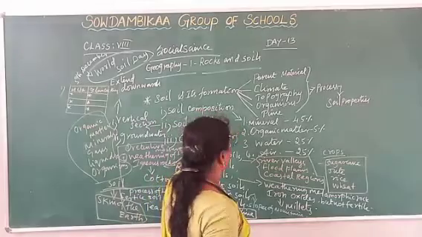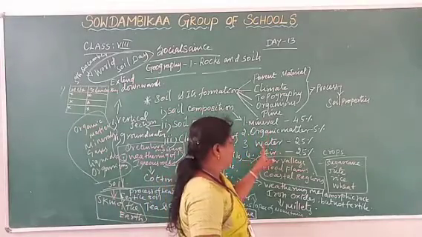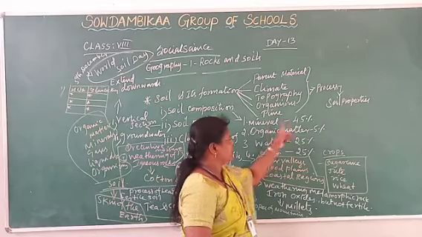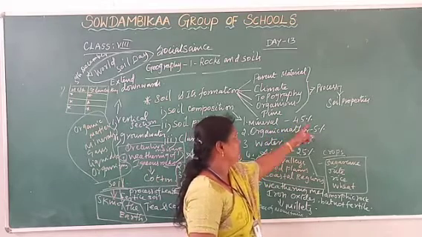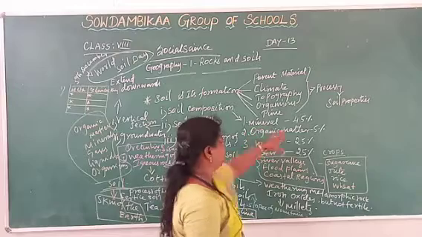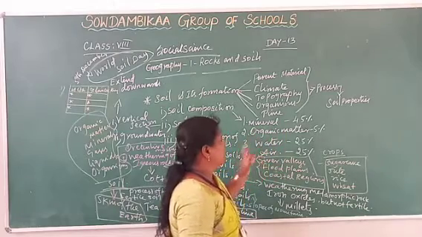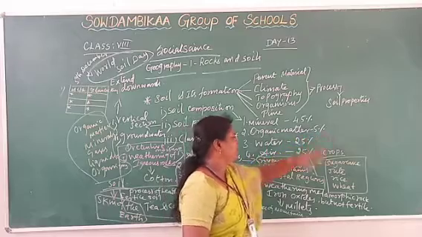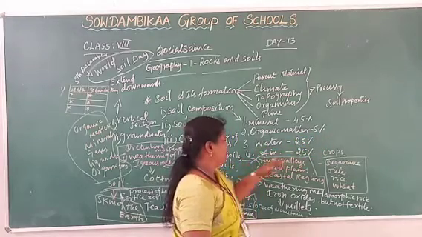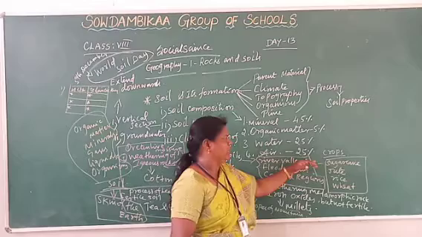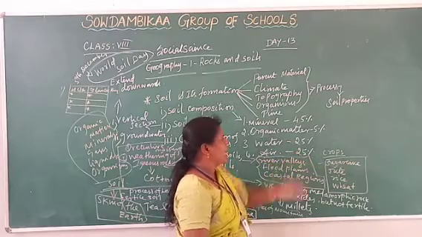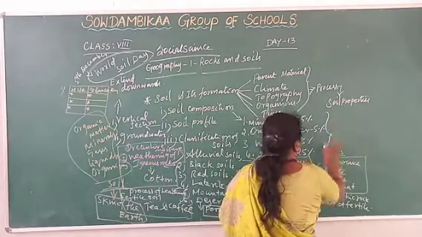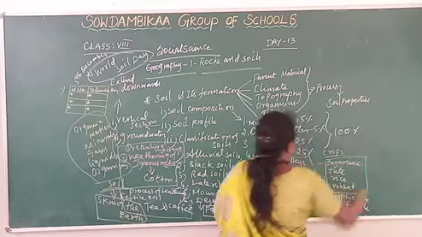Minerals contained in the soil: how many percent? 45%. Then organic matter is 5%, water 25%, air 25%. Totally 100% of the soil composition.